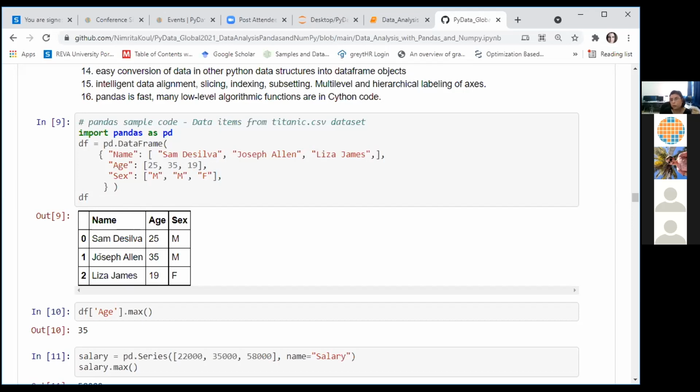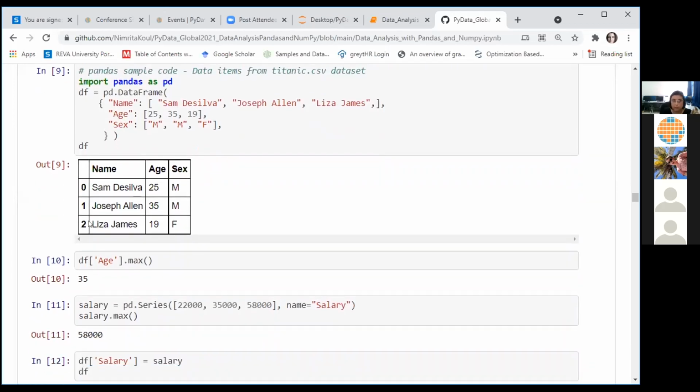This is a 2-dimensional structure, right? Where data is laid out in the form of rows and columns, very similar to an Excel spreadsheet. So we can see that every row has been appended with a row number, which is also called row index. You can specify the column names, or by default, your column names will have values 0, 1, 2, 3, and so on. Since we have created this data frame from our dictionary, the dictionary keys have been taken as names of your columns or column headers.